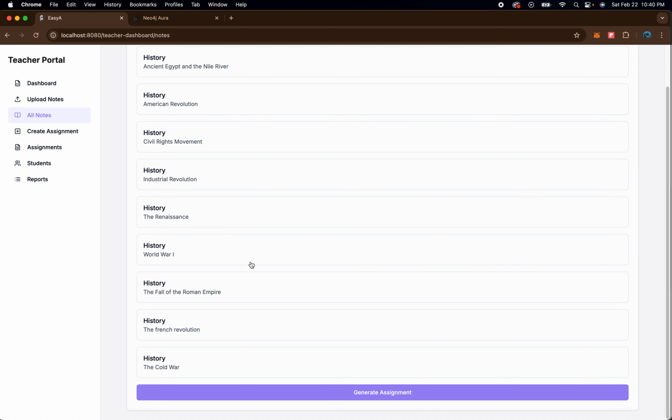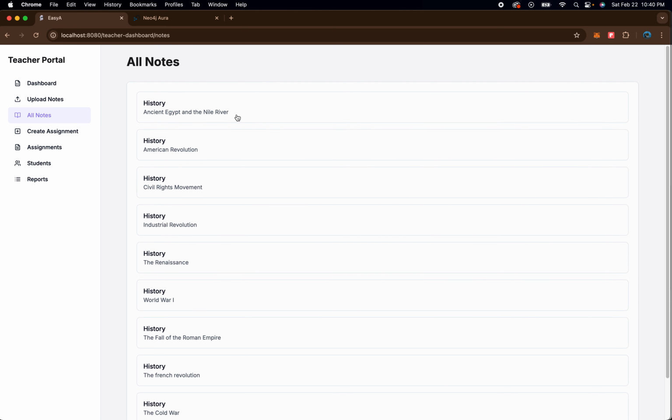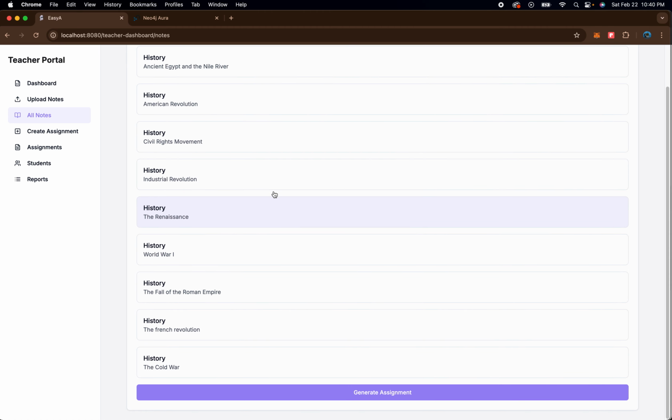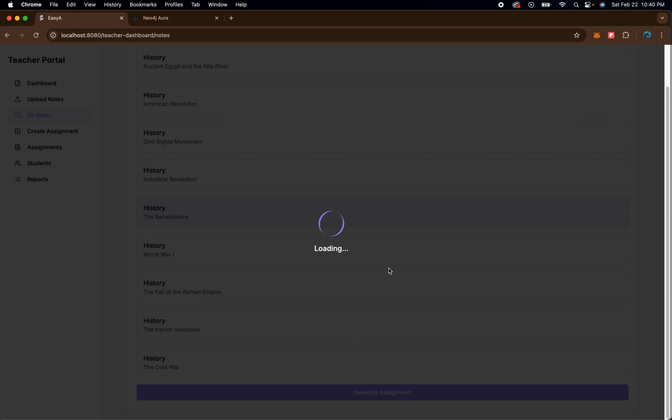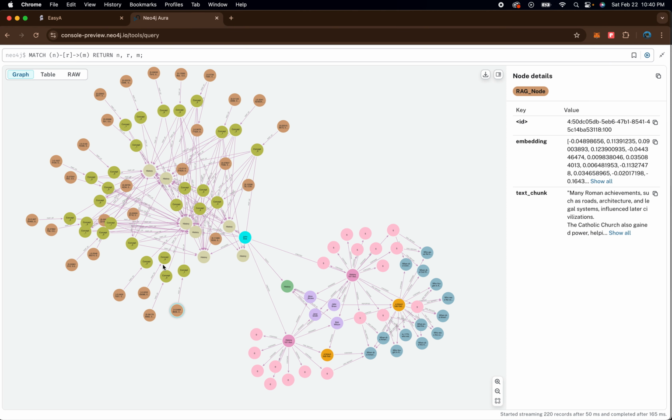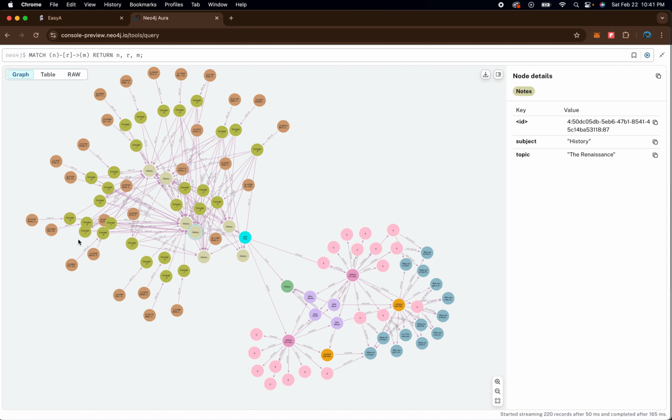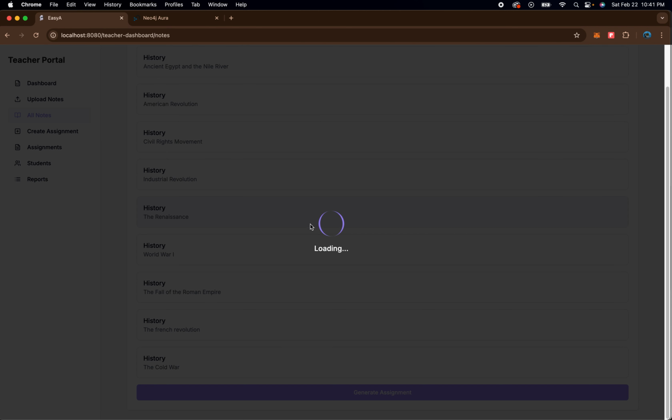Now, let's say one more thing the teacher wants to do is to generate an assignment. So we can create by selecting multiple nodes or at least one of them and just say generate assignment. Again, the LLM is given all the text chunks that are associated with the nodes that we have selected. Currently, we have selected one node, so it will look for the node that is needed, go through all the RAG nodes, and create a questionnaire from it.